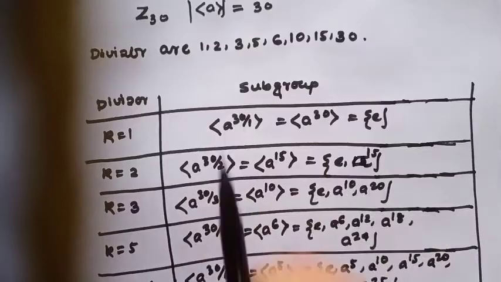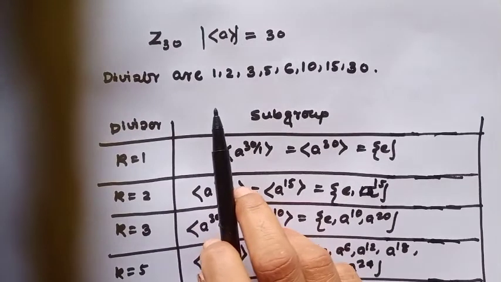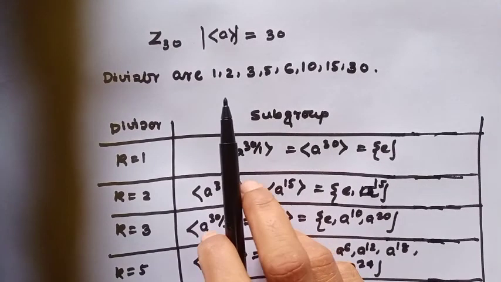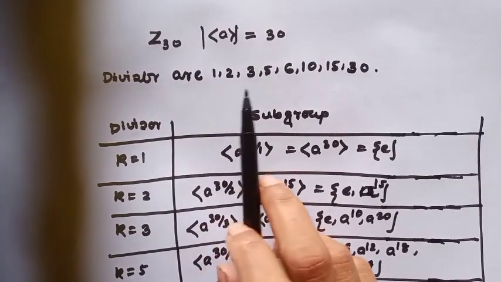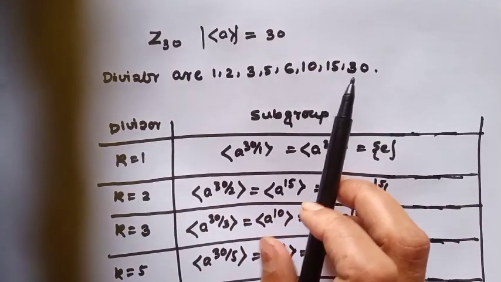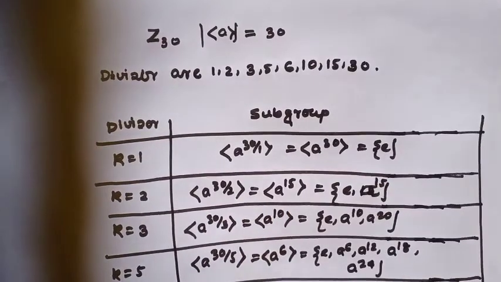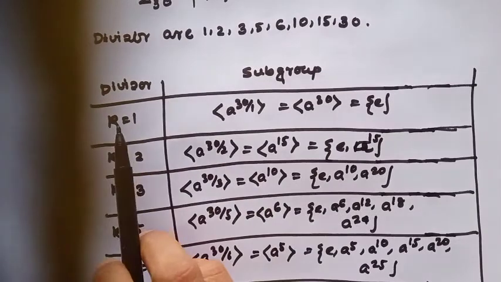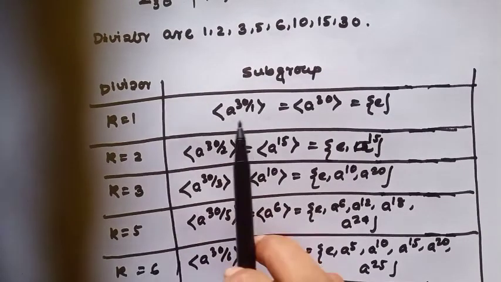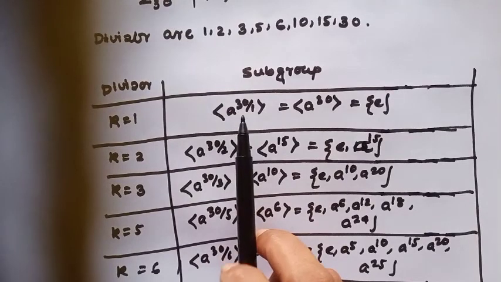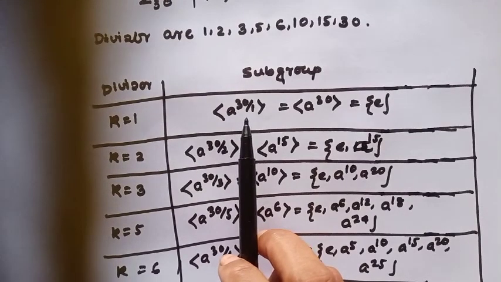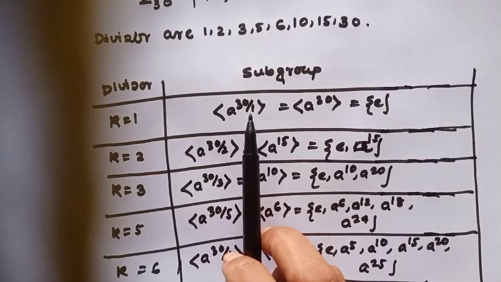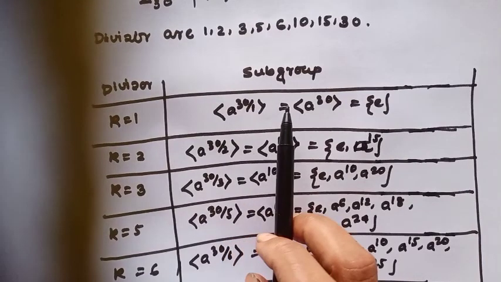Okay? Let's notice the group Z30, whose divisors are 1, 2, 3, 5, 6, 10, 15, 30. When k equals 1, the subgroup looks like the cyclic subgroup generated by a to the power n over k, that means a to the power 30 over 1.